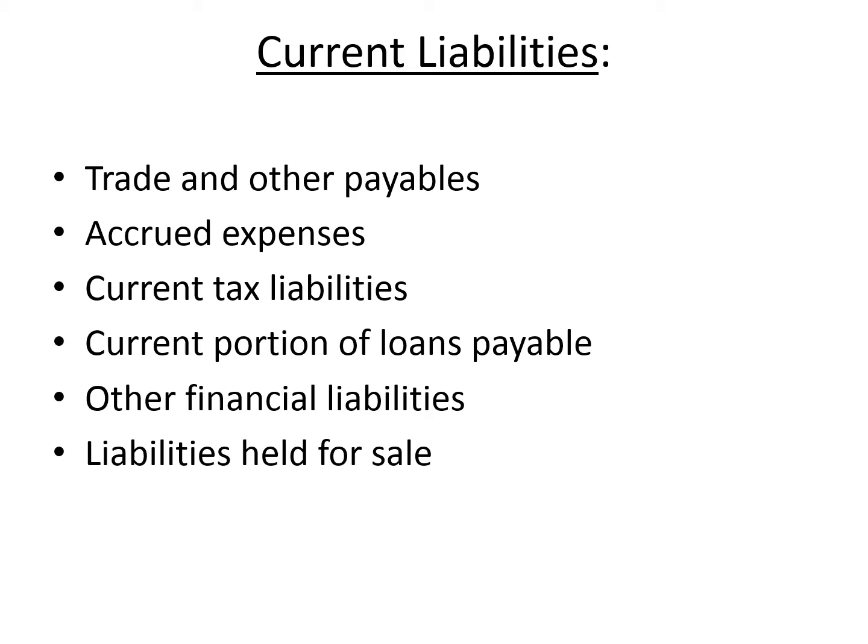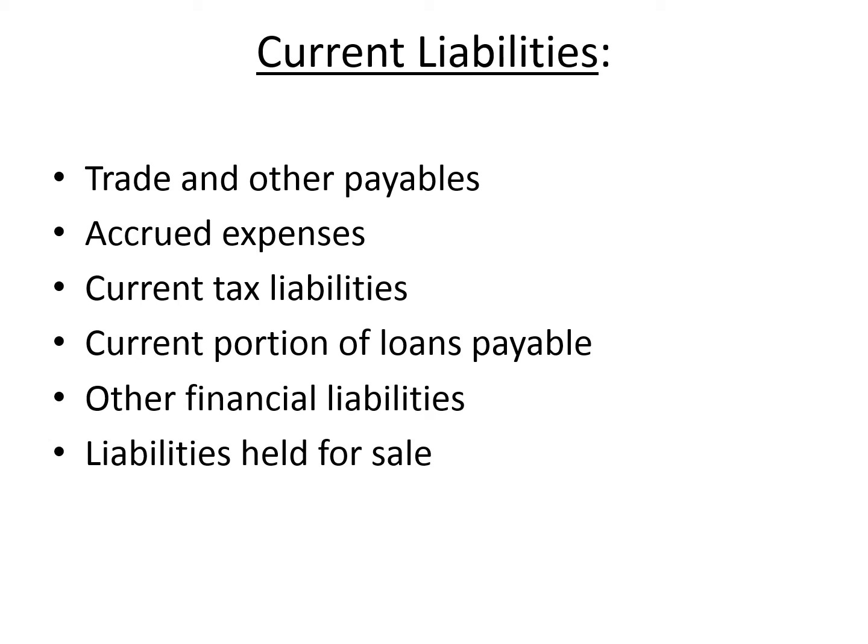Now, when we look into the current liabilities, these are the liabilities which have to be paid within one year. They include notes payable and accounts payable, which are mostly trade credit, and then we have accrued expenses. Accrued expenses are the expenses for which you have availed the service but haven't paid the amount.